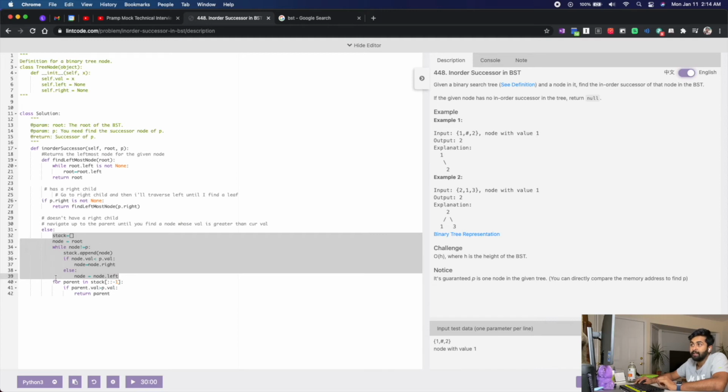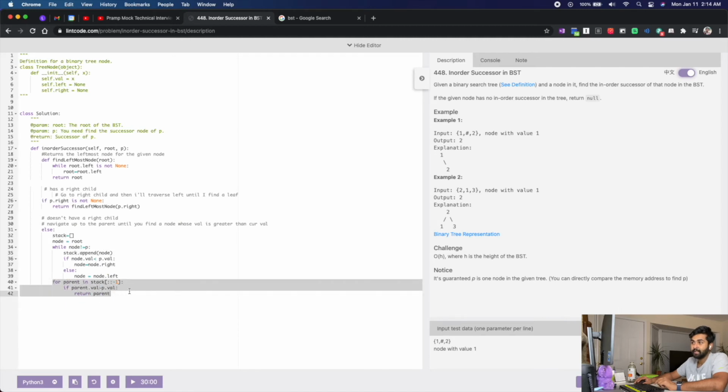I'm putting everything in a stack, taking every element in the path from root to that particular node, and trying to go up and up in the list to find an element which is greater than p, and there definitely should be one, because according to a basic binary search tree, there is no way you cross the root node and go to the right subtree if you have this in the left child.